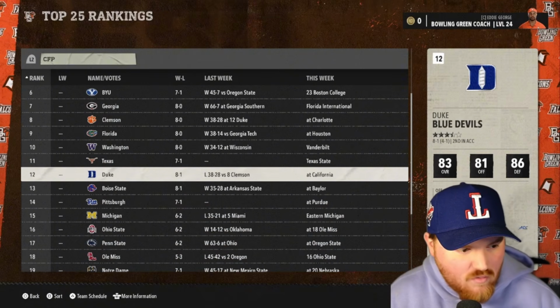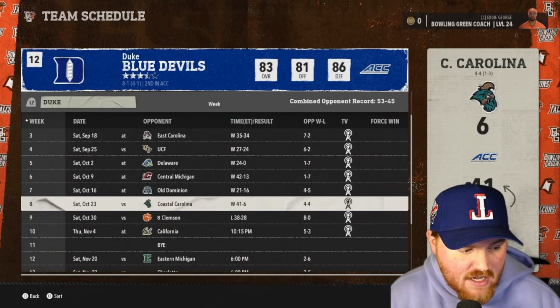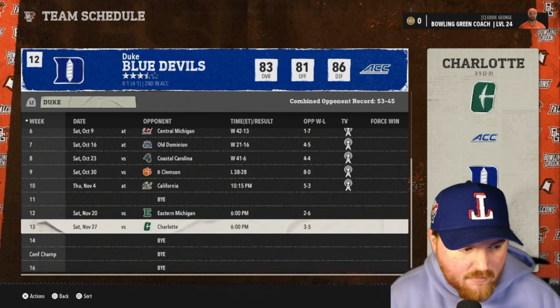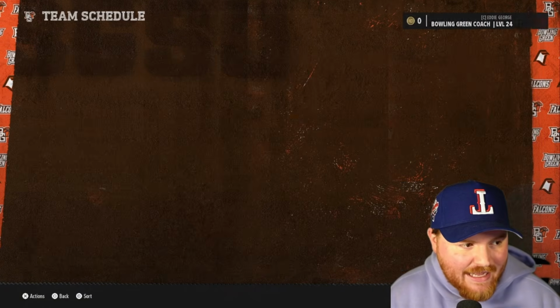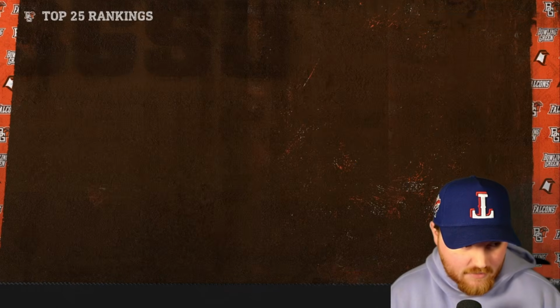Duke and Miami are the two that we're looking at. Duke right now is 8-1. They just had a rough loss at home against Clemson, which is not great. Do they have tough games the rest of the season? No. So they should be able to run the table here and get back into the ACC championship game where they've beaten Clemson the last couple seasons. That could really help them out.